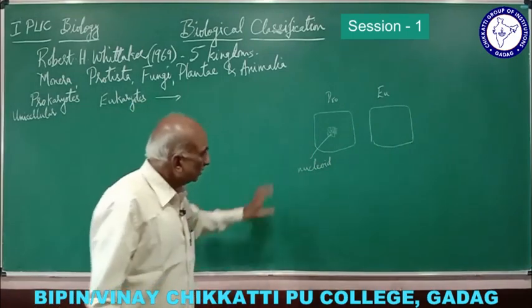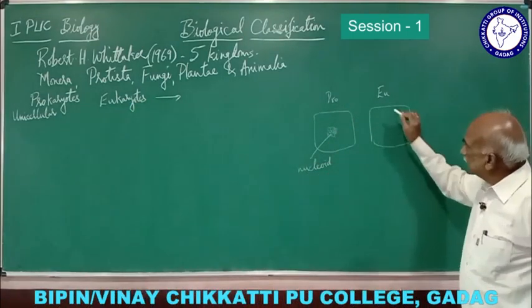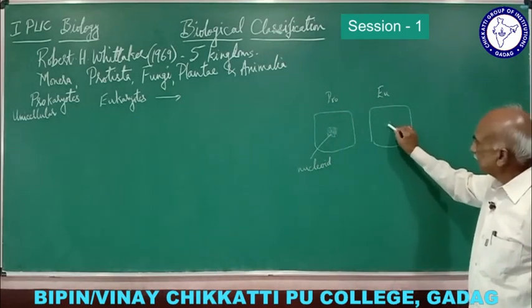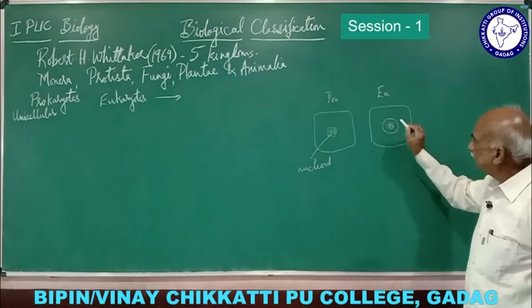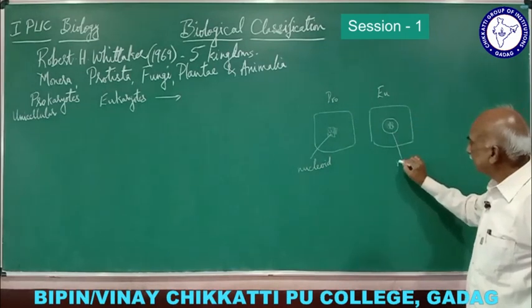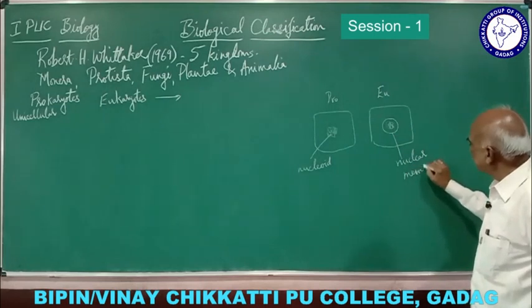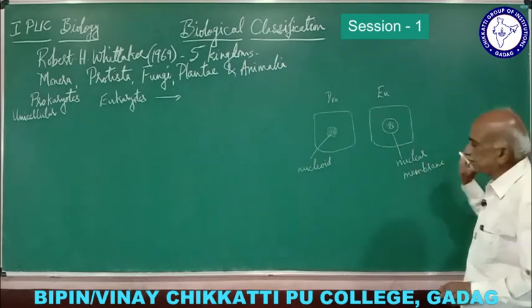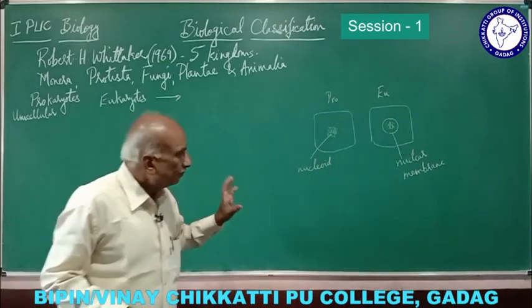So this is found in the prokaryote. But in case of eukaryote, this nuclear material is surrounded by a well-defined nuclear membrane. In case of prokaryote, you don't come across such a nuclear membrane. It is absent. This is one main difference.